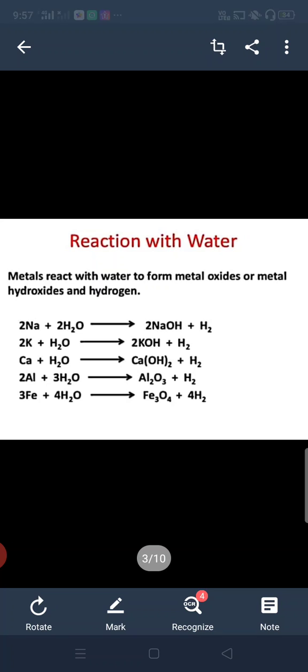Now reaction with water. When metals react with water, they form metal oxides or metal hydroxides and hydrogen. So when metals react with water, they form metal oxides or hydroxides and hydrogen gas is evolved. For example, 2Na + 2H2O gives 2NaOH + H2, means sodium when reacting with water forms sodium hydroxide and hydrogen gas is evolved.